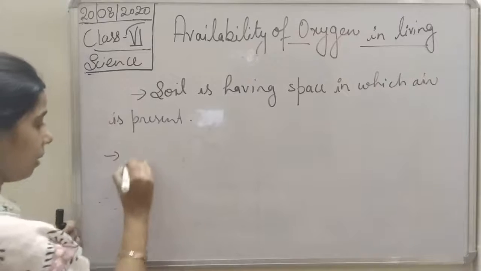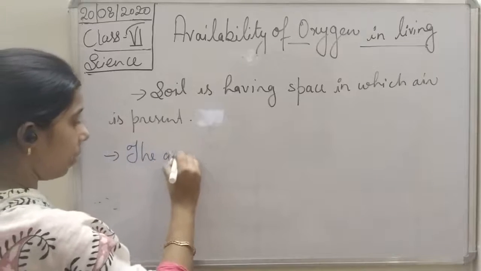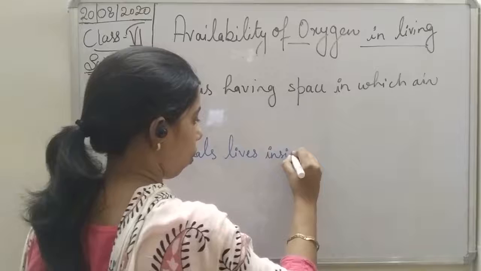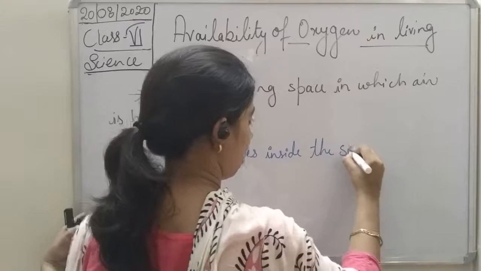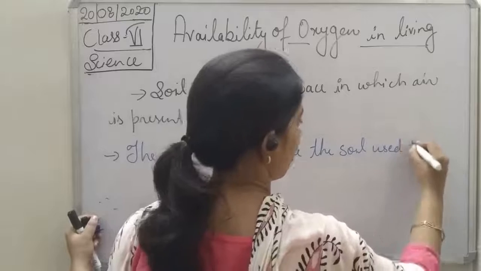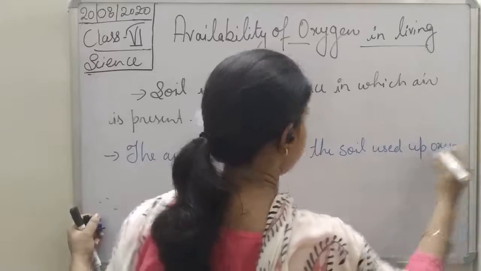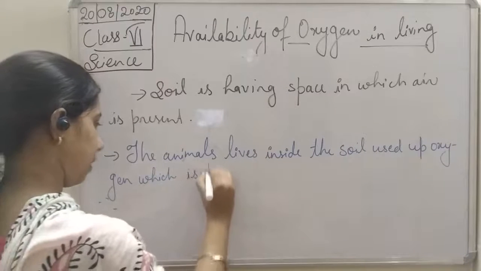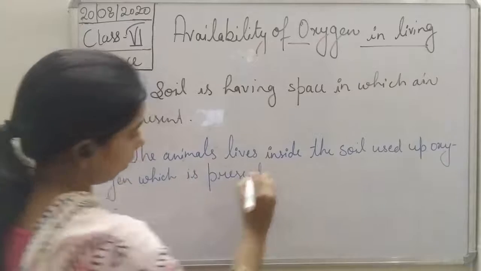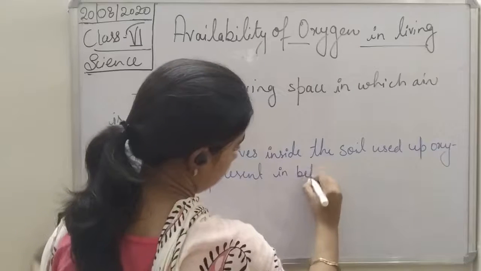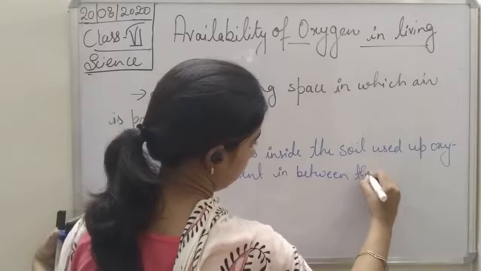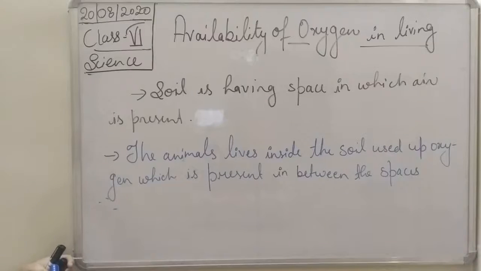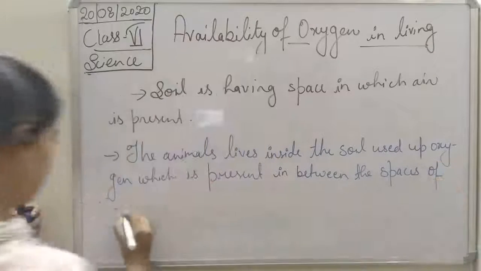So we can write it, the living organisms or the animals that live inside the soil use up oxygen which is present in between the spaces. It is present in between the spaces of soil.